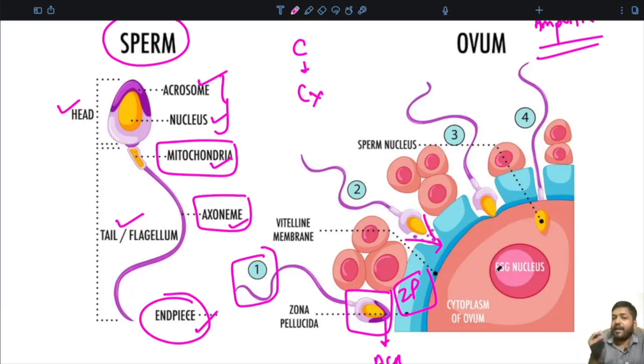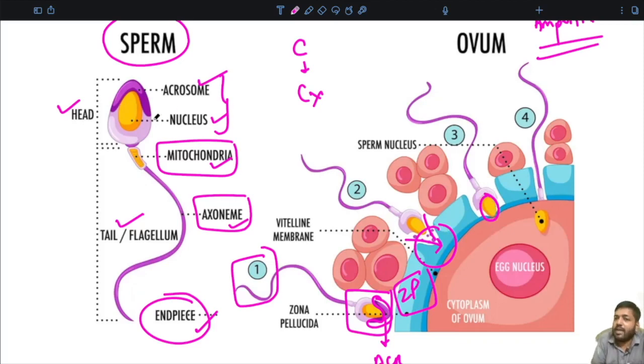Not only that, it also helps in complete dissolution of the acrosome as well. Whatever hydrolytic enzyme is released combines with the outer plasma membrane of the ovum and helps in the dissolution of the zona pellucida, and as a result it helps in the penetration of the nucleus of the sperm.